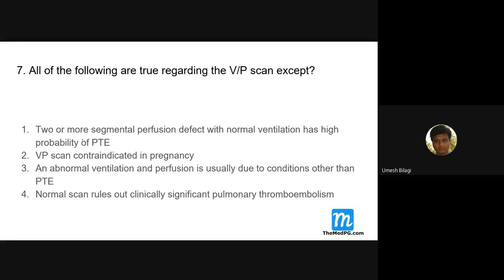Now VQ scans for pulmonary embolism are not being done. All of the following are true regarding VQ scan, that is ventilation perfusion scan. They used to do this initially for diagnosing pulmonary embolism. Now, because of CT scan, especially HRCT or CT with contrast, we can forgo this VQ scan.